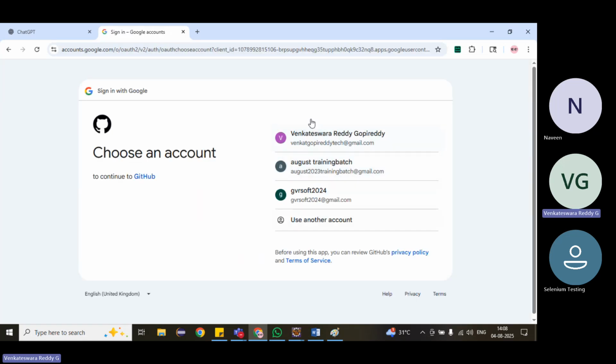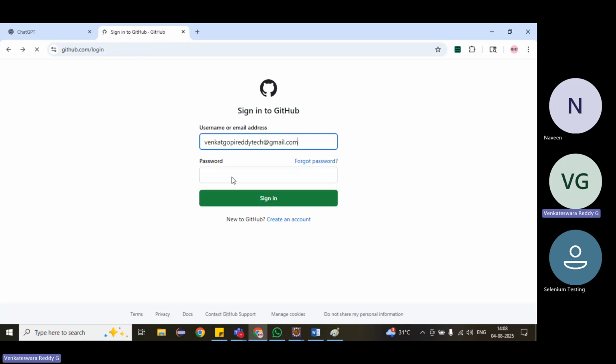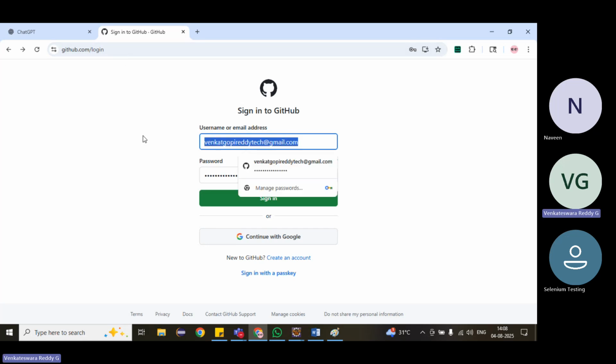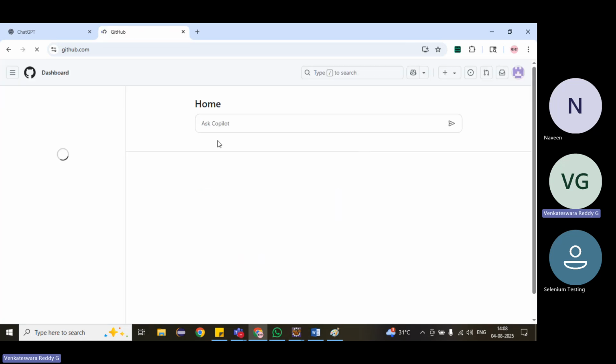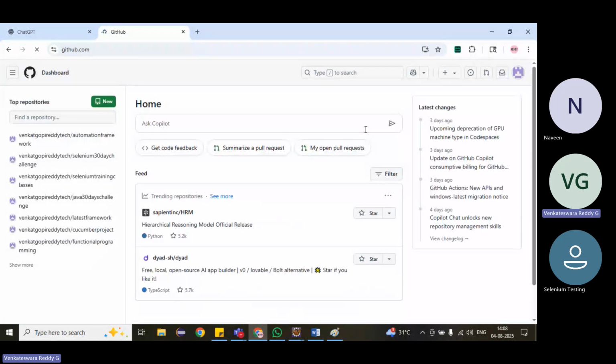You can select whatever account you want. I have already created one. After you continue with Google, it will directly log in. Next time onwards, you can use those credentials directly.